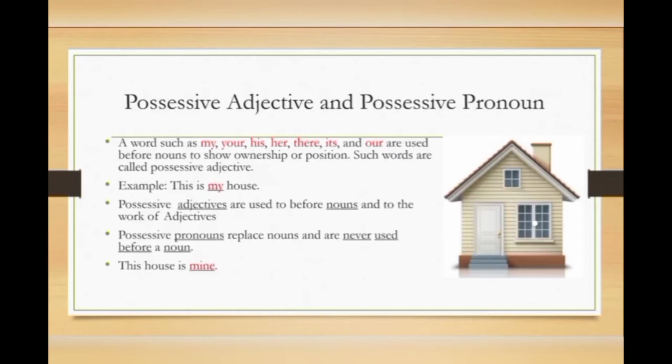My has been used before a noun, so it's an adjective. And if the possessive word is a pronoun, it is at the end of the sentence. There is only one simple trick to know the difference. A possessive adjective comes before a noun and a possessive pronoun comes at the end of the sentence or after the noun.